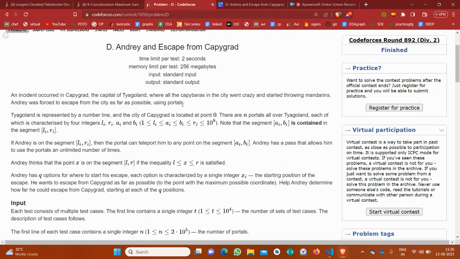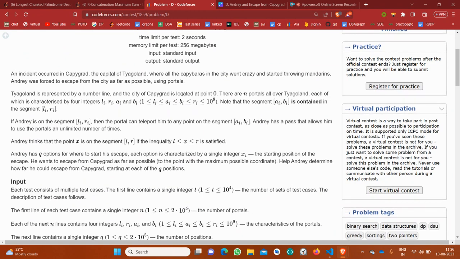And we have been given some portals. Andrey has to escape the city using these portals only. Tiago land is represented by a number line, and the city of Capygrad is located at point 0. There are n portals all over Tiago land, each of which is characterized by four integers. Basically, the portals are represented by segments li, ri, ai, and bi. I will discuss it later.